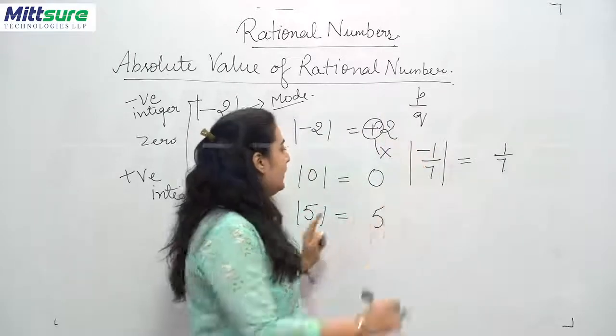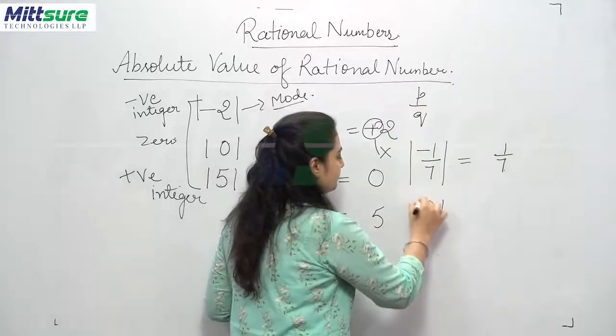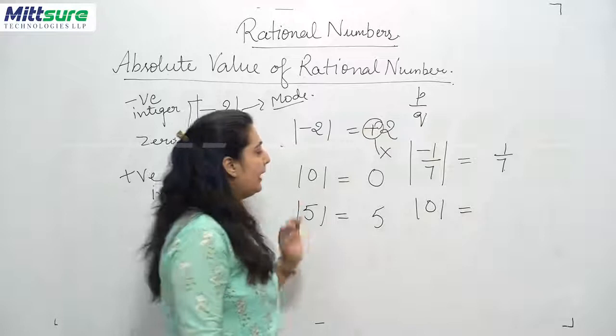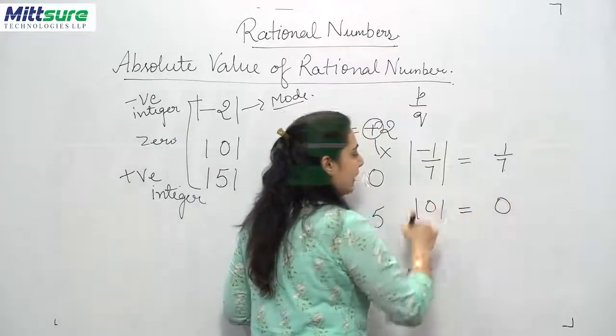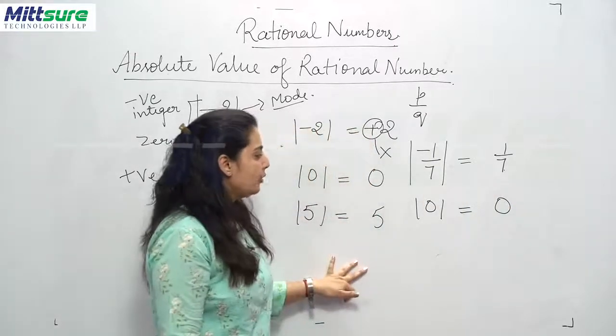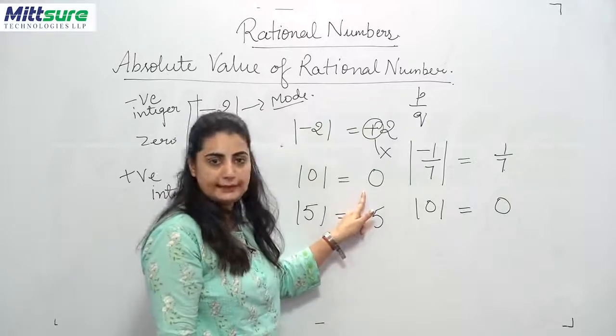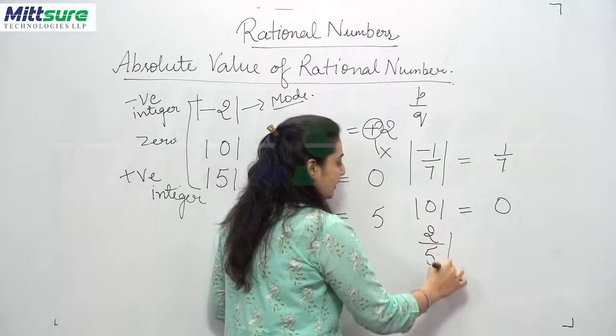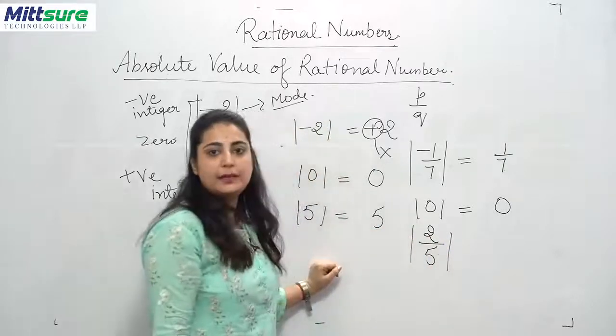Clear? Then we have 0, because 0 is also a rational number. Again the absolute value of 0 remains 0 only. When we talk of 2/5, it is a positive rational number, right?